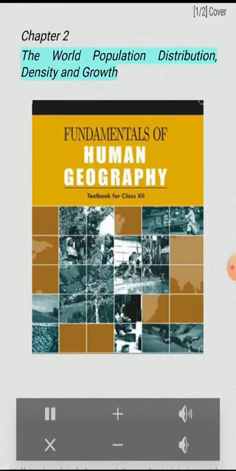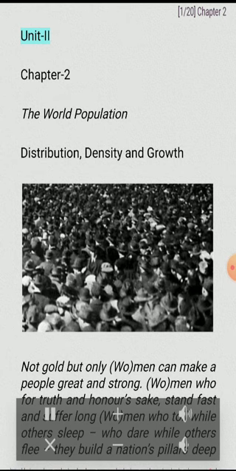Chapter 2. The World Population Distribution, Density and Growth. Unit 2. Chapter 2. The World Population Distribution, Density and Growth.